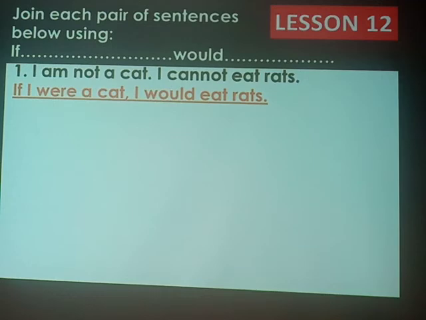But because I am not a cat, I cannot eat rats. If I were a cat, I would eat rats. It is impossible for me to become a cat. And for that, I cannot eat rats. Okay. Think about your own example. You can as well form yours. Form as very many examples as possible.